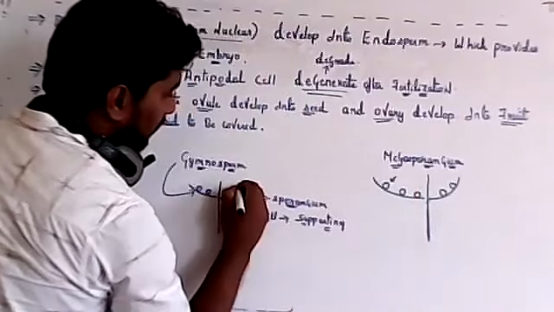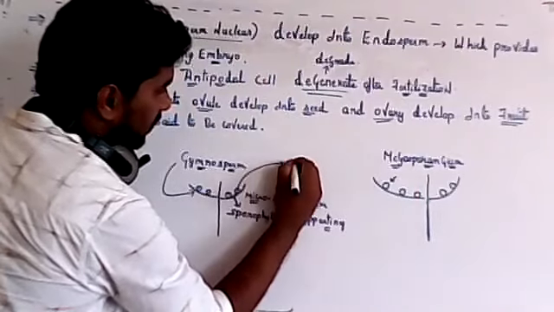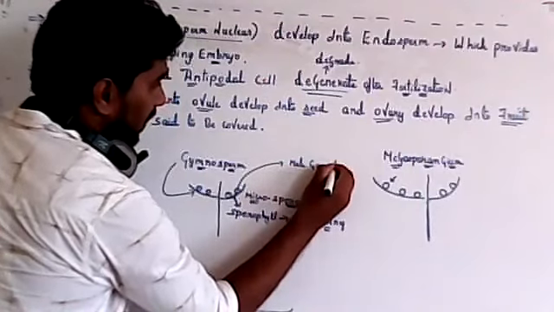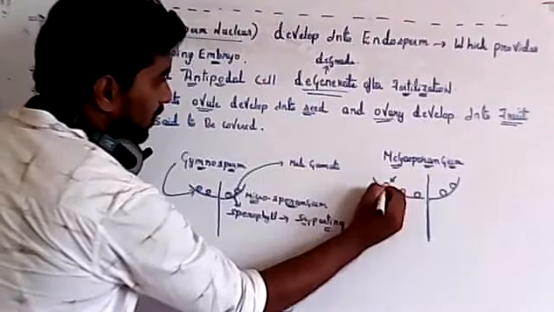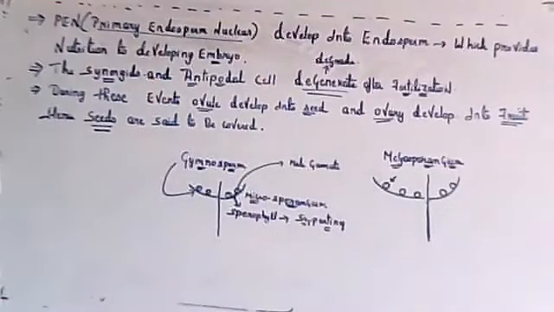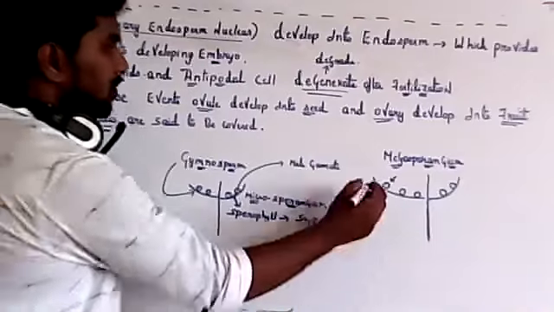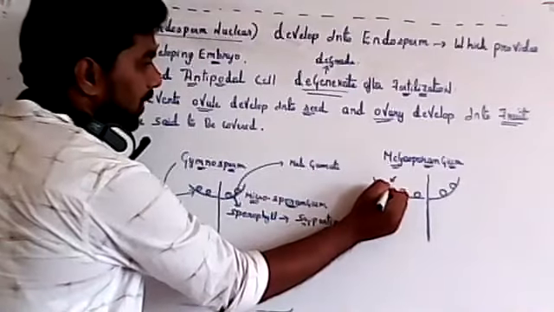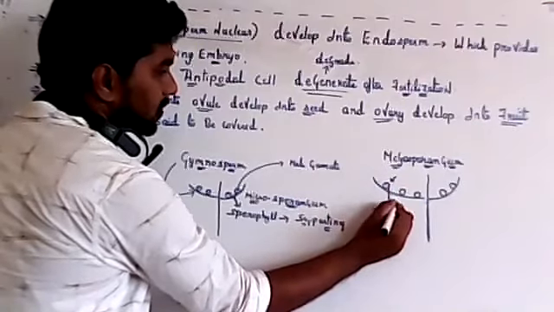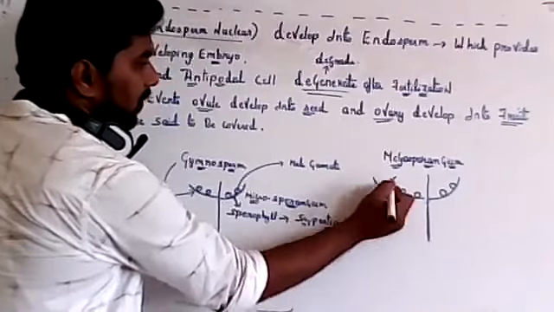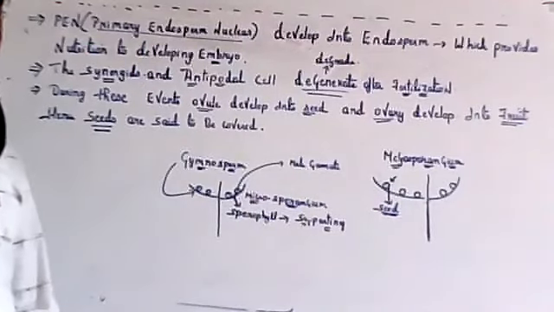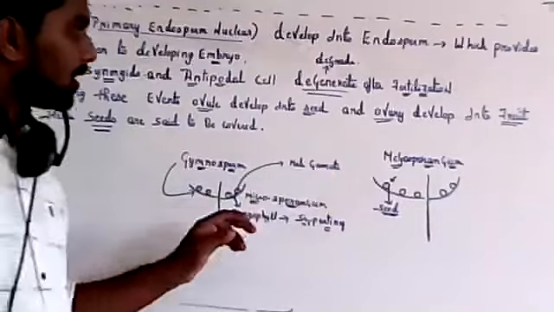The microsporangium will produce male gametes or sperms, which directly go and encounter the ovule. The ovule will get converted into seed, so there is direct formation of seed. There is no ovary wall, so there is no chance of formation of fruit here.